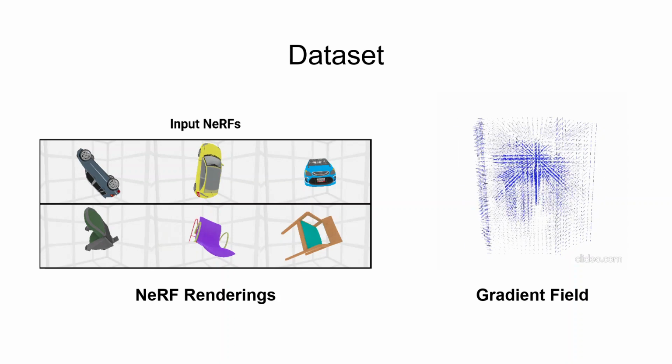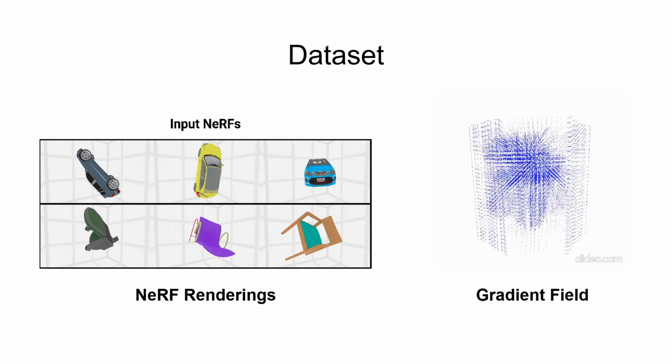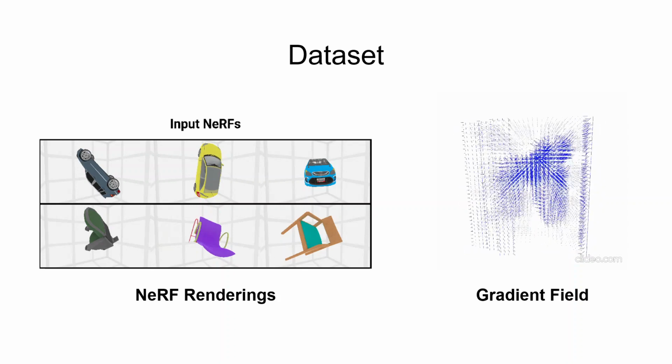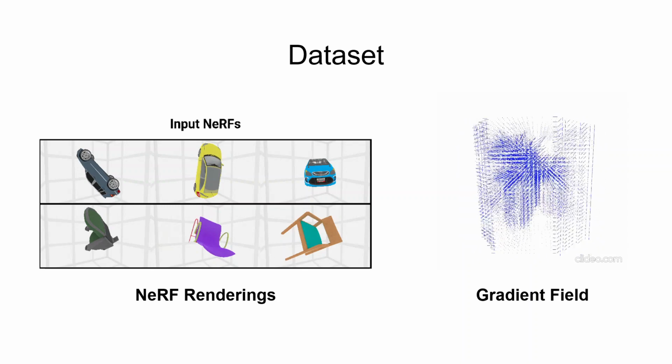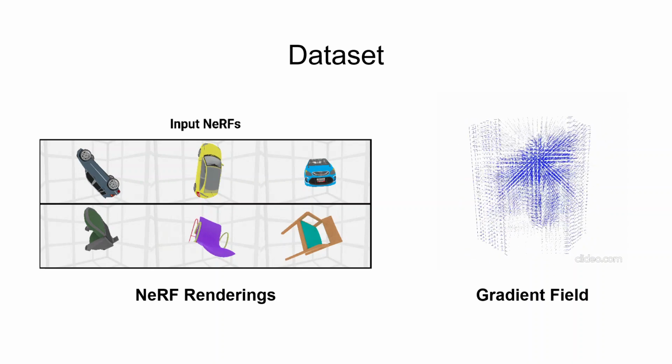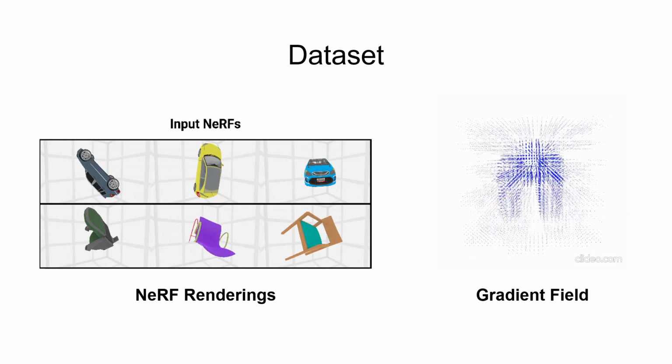During both training and inference of CaFi-Net, we use a uniformly sampled grid of the trained NeRF density field in the object's bounding box as input. We have shown a few example NeRF renderings on the left and an example 3D visualization of the gradient field for the bottom right chair on the right.